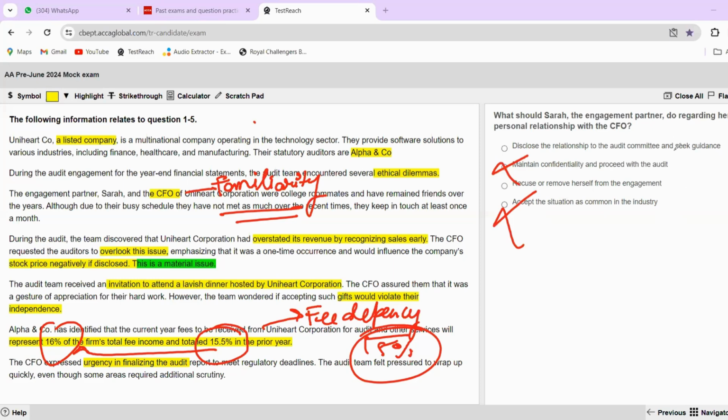Now I have to see whether it is the first one or the third one. If I go with disclose the relationship to the audit committee and seek guidance, what kind of guidance would you seek? You directly have a relationship with the CFO. I don't think seeking guidance would do justice to your independence and your objectivity. So you should simply recuse herself from the engagement so that her independence and objectivity are not affected. Simply. Right. So the correct answer here is the third one, which is recuse or remove herself from the audit engagement, right?